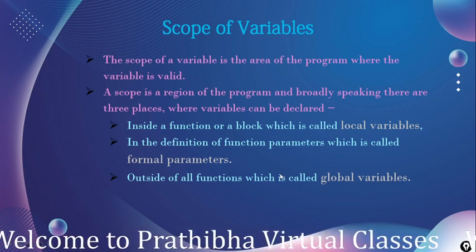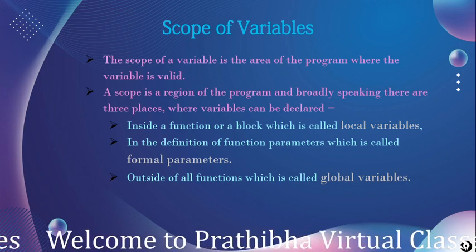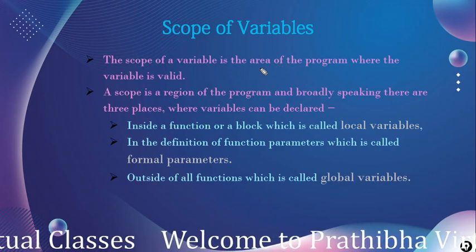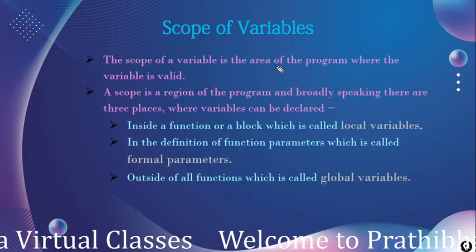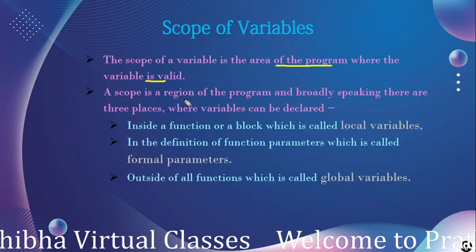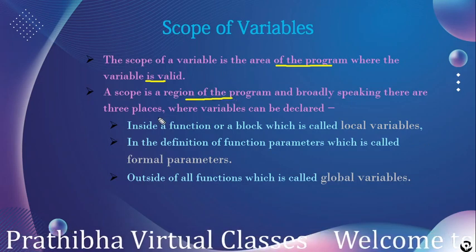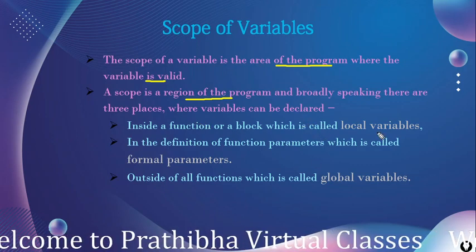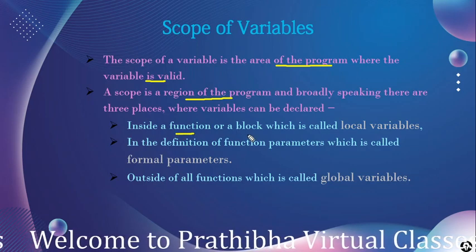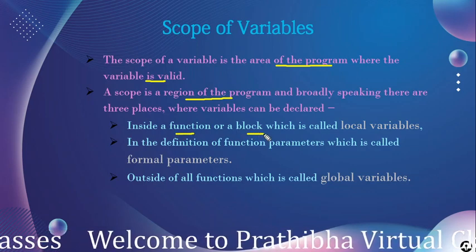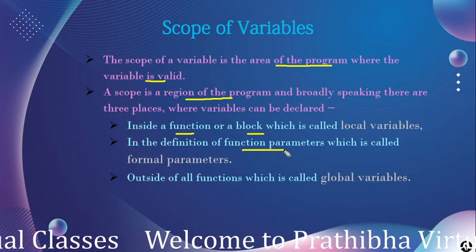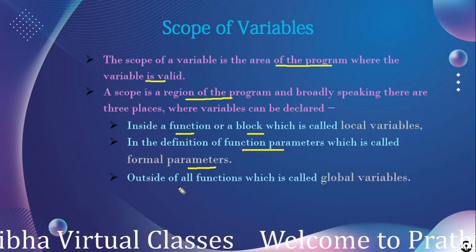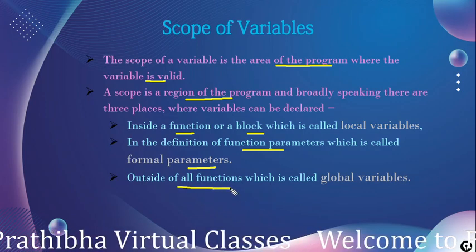The scope of the variables. Scope means the area where the variable can be accessed, the region of the program where the variable is valid. Broadly speaking, there are three places where a variable can be declared. The first is local variables, inside a function or block. Second, in the definition of function parameters, which are called formal parameters. And the other is global variables, outside of all functions, which are called global variables.